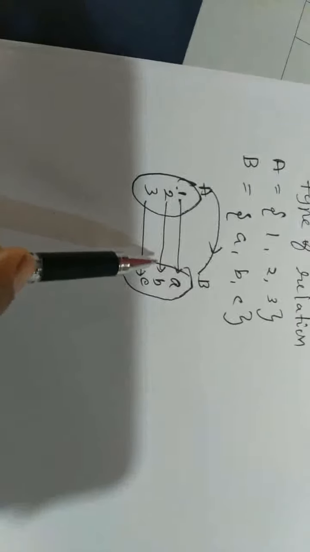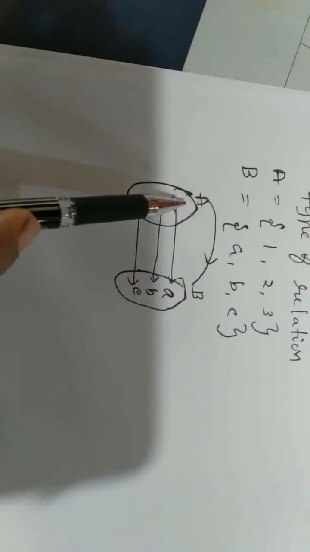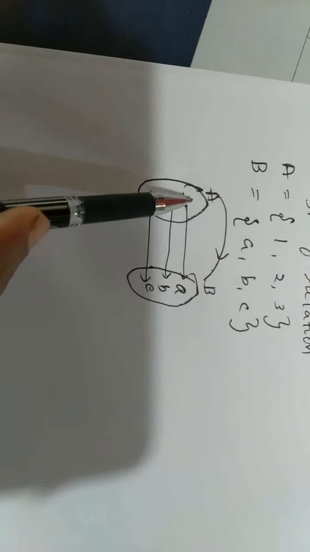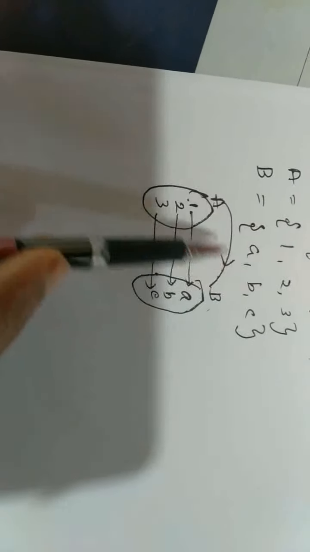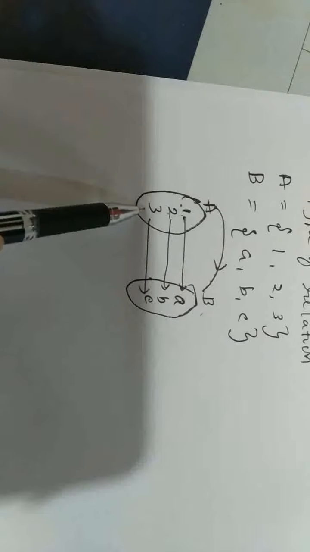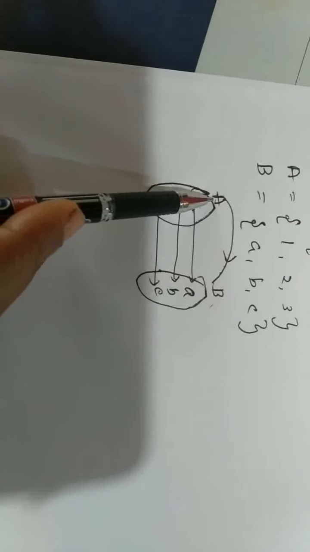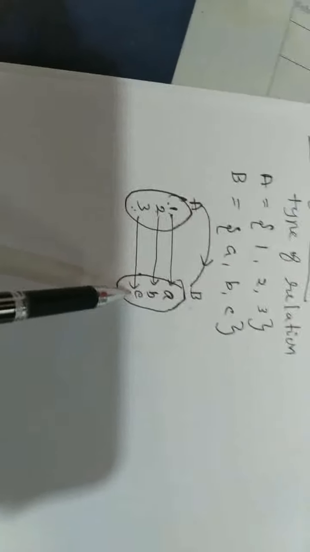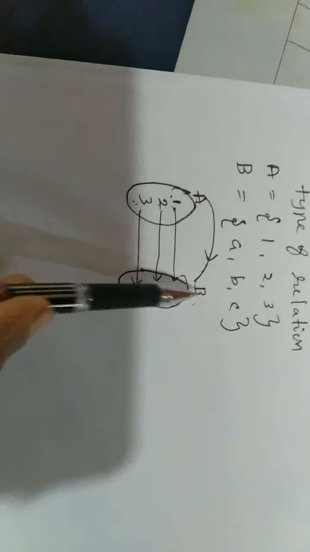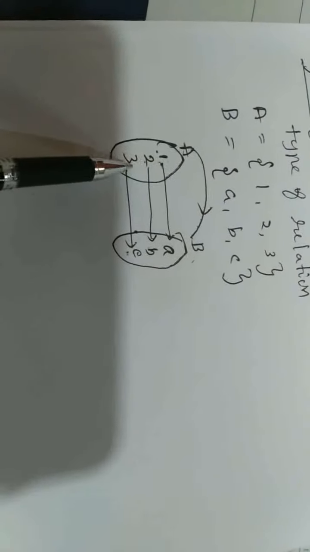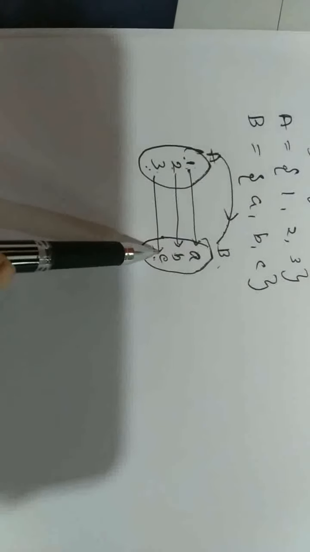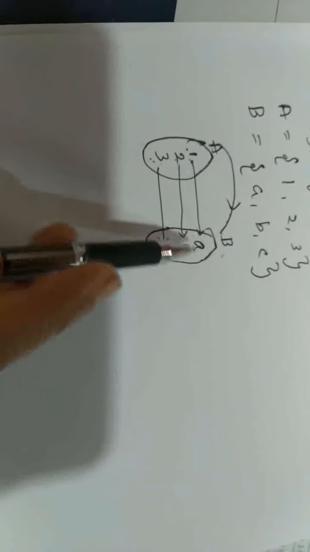This is called a function because function means it is a type of relation in which each element of your set A or domain has only one image in set B or in your codomain. Each element of set A has only one image in set B. All elements must have an image and it has only one image.